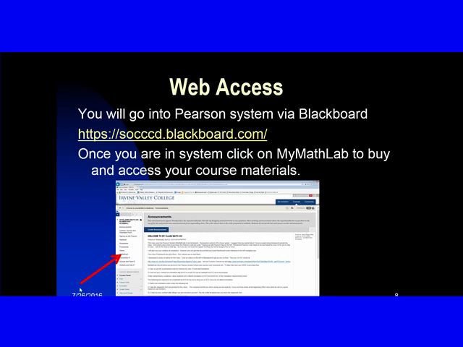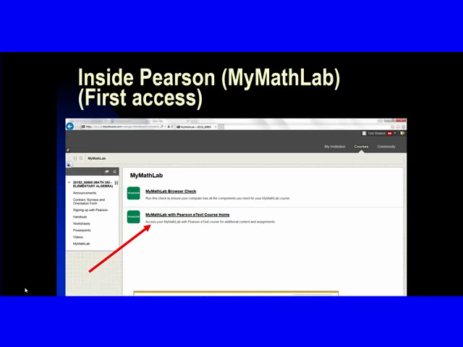When you click on the My Math Lab link, it's going to take you to somewhere here. Now, you can do the browser check. I really recommend you do that and let your computer be up to date with your plugins and Adobe plugins, primarily Flash plugins, all that stuff.